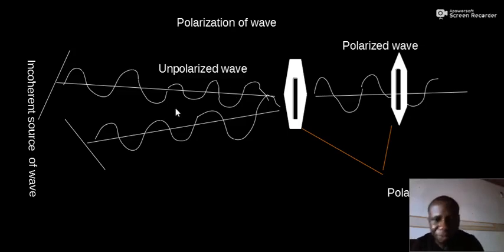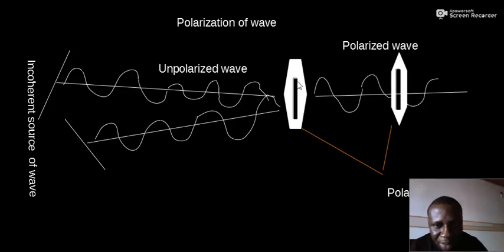So what happens? We want to cause the waves to be in one plane, so we need a polarizer to do that. Polarization is the production of waves whose vibration is in only one plane. To do that, we need materials called polaroids or polarizers. With the help of the polarizer, we can make waves of different vibration become waves of one vibration in one plane.